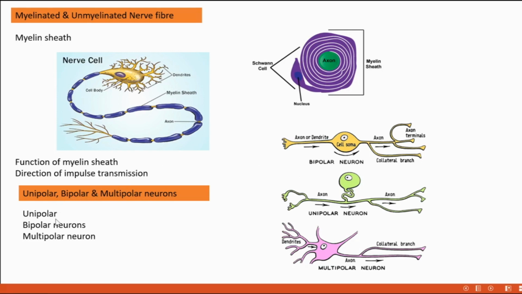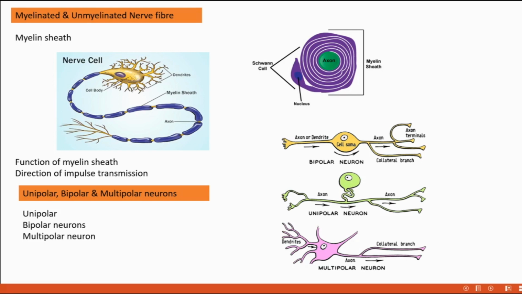Coming to unipolar neurons. Unipolar neurons are neurons having only one extension. Here we can see only one extension from the cell body or soma. Such neurons are called unipolar neurons.